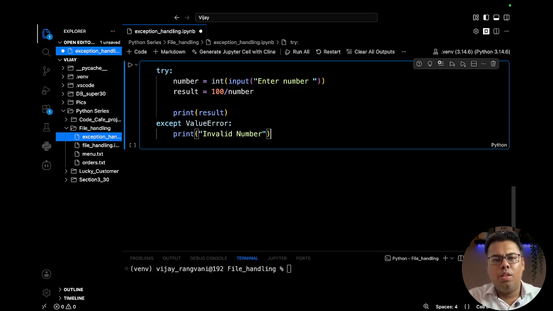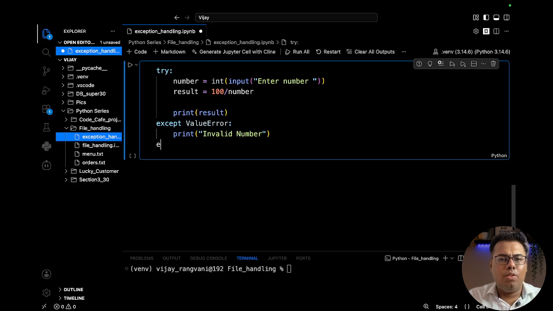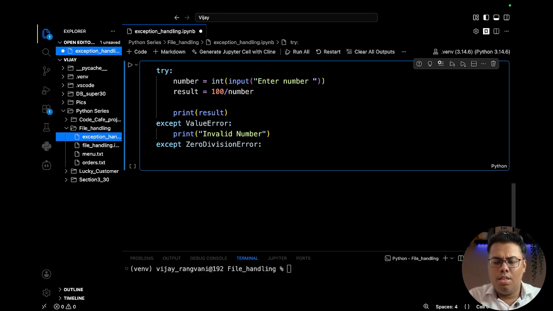Okay, then we can also accept ZeroDivisionError, and we will print the message, oops, not able to divide by 0.